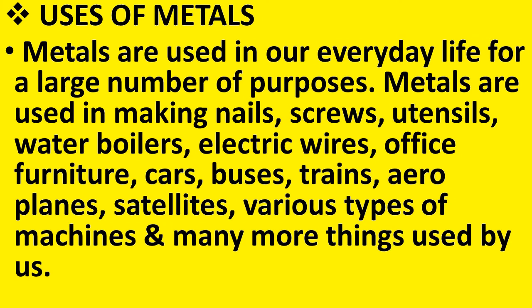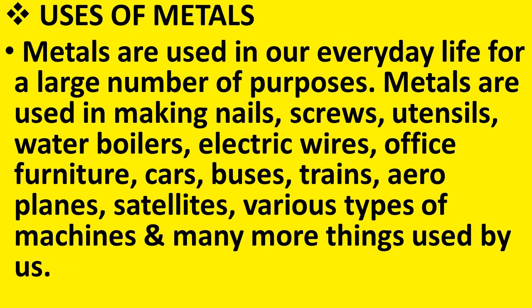Metals are used in our everyday life for a large number of purposes. Metals are used in making nails, screws, utensils, water boilers, electric wires, office furniture, cars, buses, trains, aeroplanes, satellites, various types of machines and many more things used by us. You are familiar with the properties of metals, isn't it?